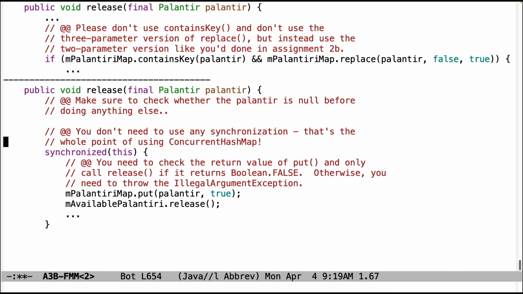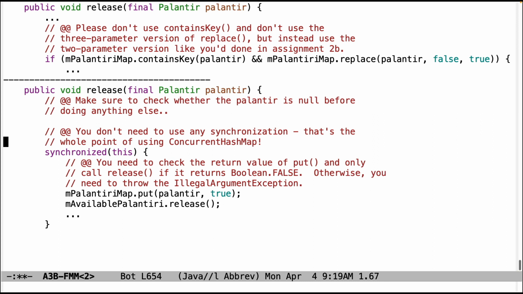That reminds me of this last issue here. Make sure to check whether the Palantiri is null before you do anything else. That, again, is absolutely caught with the unit tests. If you run the unit tests, you would find out that was a bug. And down here, don't use synchronize this. That was the whole point of using the concurrent hash map, to avoid having to do any holistic synchronization of the whole map. You're just doing the very clever compare-and-swap synchronization that replace does with the 3-parameter version. And then down here, when you call put, you need to check the return value, and then take that into account when you decide if you want to call release or not.